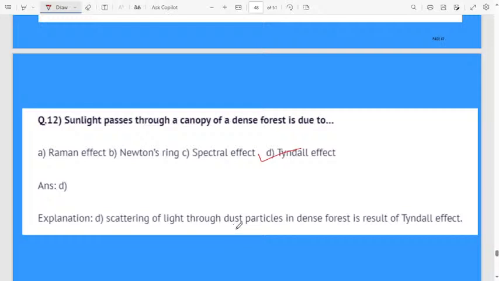Scattering of light takes place because of the presence of dust particles in the forest, otherwise you can consider it in the atmosphere. When sunlight falls on the dust particles, it gets scattered. The canopy is a very thick forest, and only little space is there for the sunlight to enter through the forest, because of the Tyndall effect.